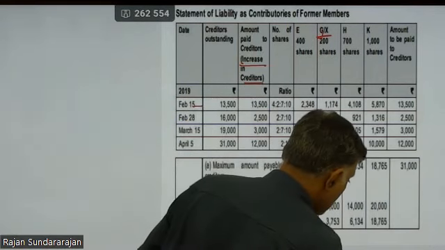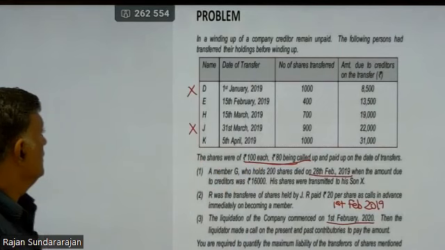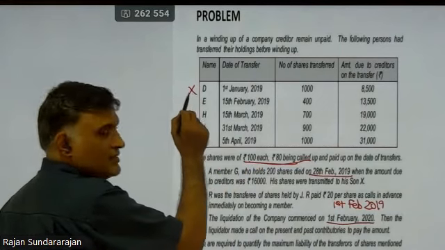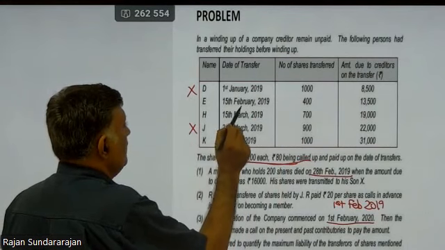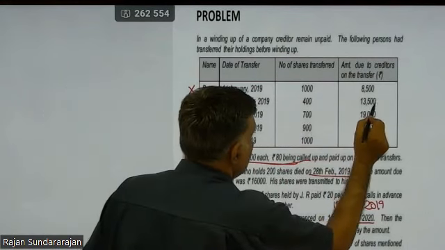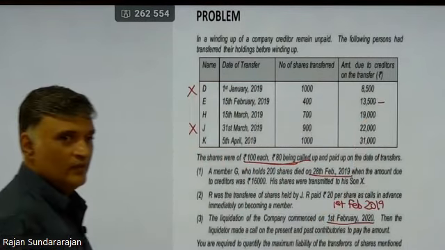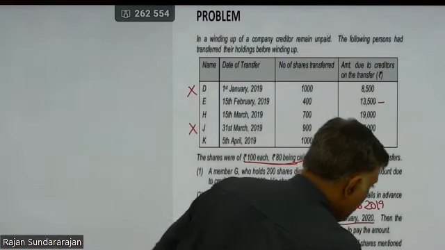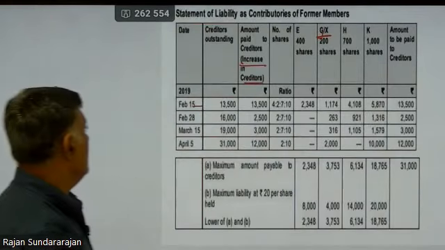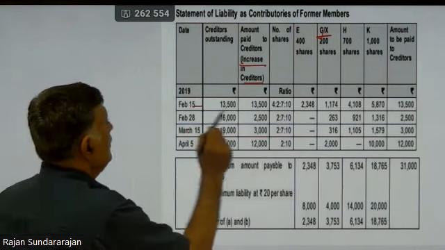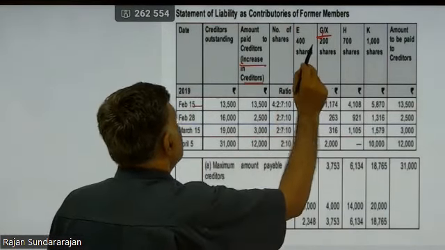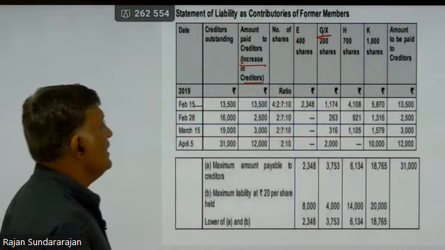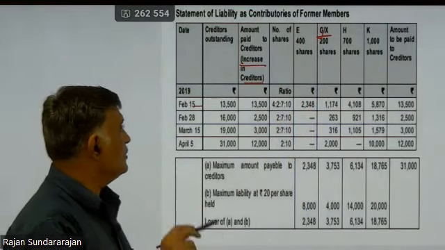Let's go back to the question. We eliminated D, correct? So forget it. So we will talk only about the next day, 15th of February. What is the creditor balance on that day? 13,500. So for that 13,500, who are all responsible? All shareholders are responsible, right? So E is responsible, G and X are responsible, H and K are also responsible.